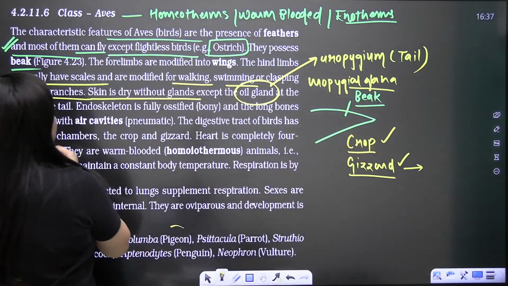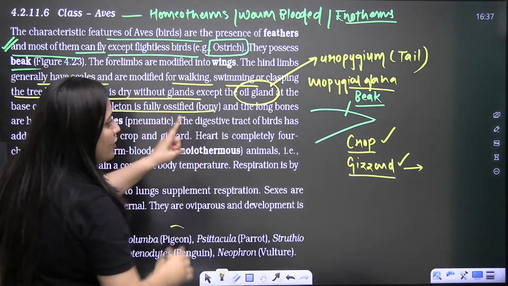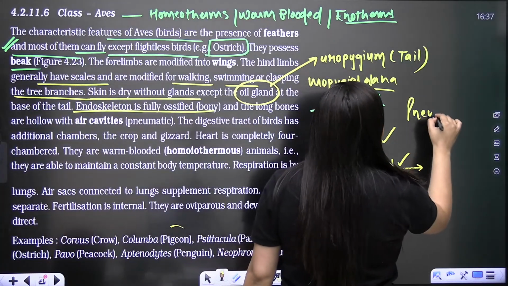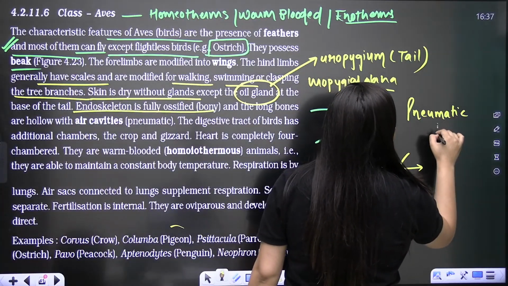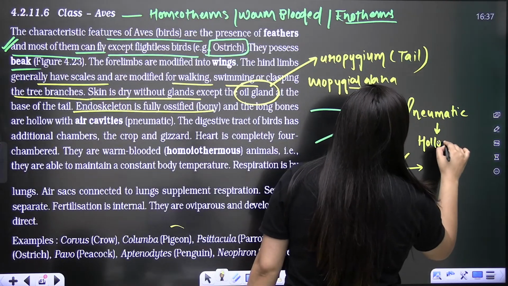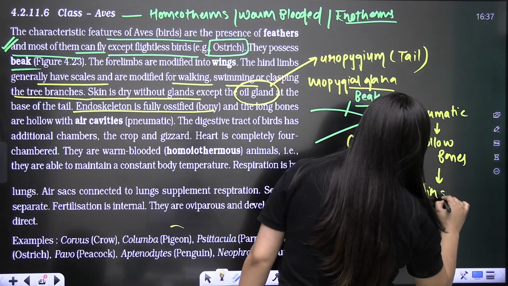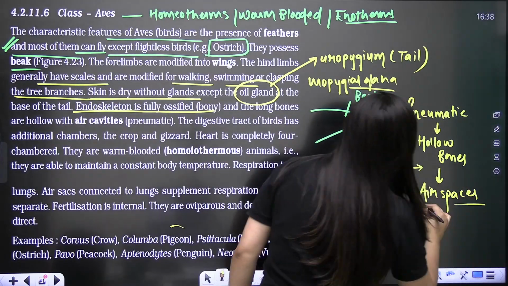Clear bache? So the endoskeleton is fully ossified, it's bony, but the bones are pneumatic here, meaning hollow bones. So their bones are having air spaces. What will you see in their bones? You will see air spaces.